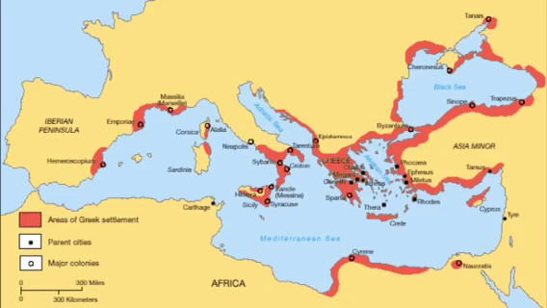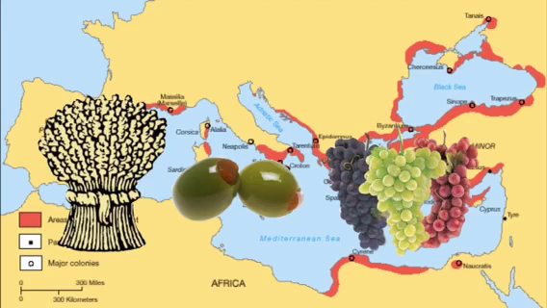Classical Greece was located on the mountainous Peloponnese Peninsula. Due to the lack of space, Greek city-states set up colonies around the Mediterranean, where they grew grains, olives, and grapes, and set up minor trade connections.